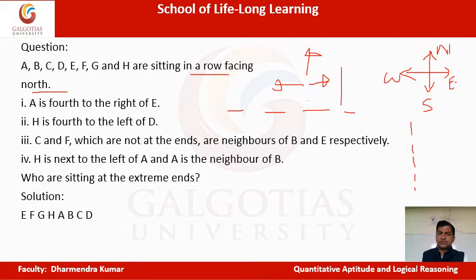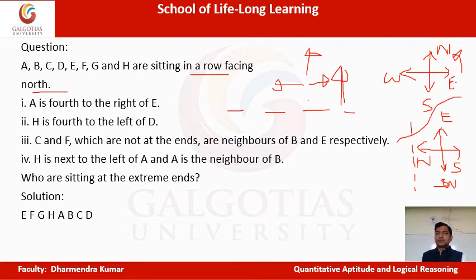One thing you can do to see yourself in the front side, that is in this direction: if something is written that they are facing east, then rotate this diagram by 90 degrees. Then what you will get as this is east, correct? This you will get as north, this you will get as west, and this you will get as south. Correct? You will get it in this particular way. Okay? So that you have to keep in mind. Now let's come and solve this question.